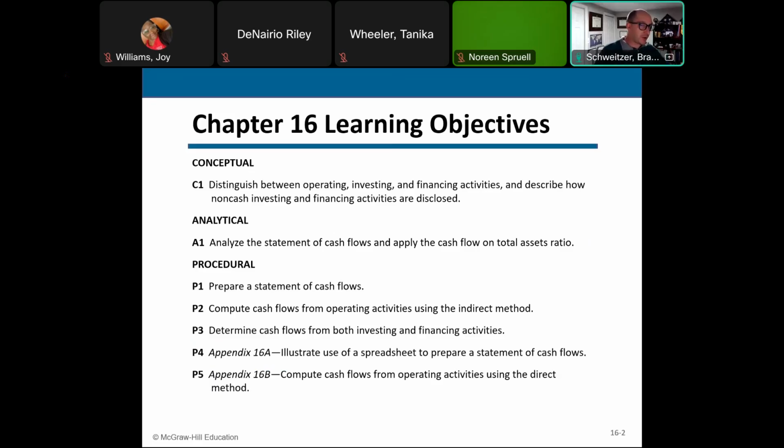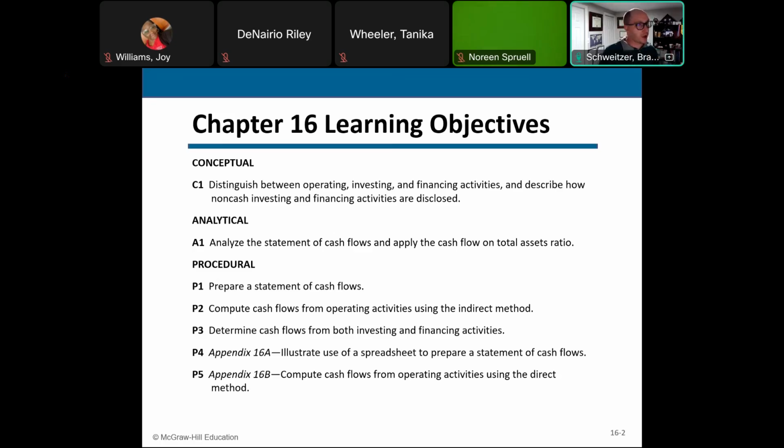Operating activities would be the day-to-day operations of the business. I'm selling goods and services to customers, and they're paying me in cash. And then I use that cash to pay for the operating expenses: the rent, utilities, inventory, repairs and maintenance. The list goes on and on.